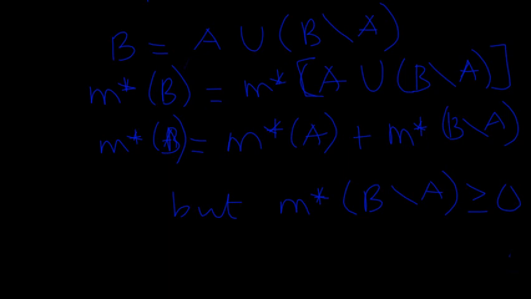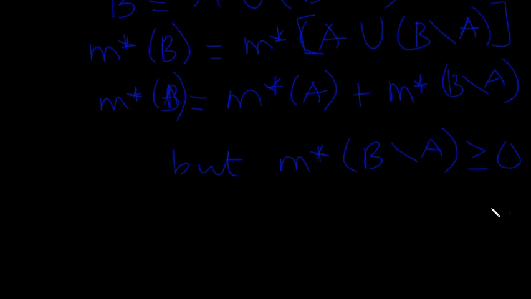Because the maximum set A will be when A is equal to B, and that's not what we are talking about. That is a subset of what we are talking about. So the outer measure of the complement of A in B is going to be greater than or equal to 0. Therefore, by the sub-additive rule, I can say that M star B is going to be greater than or equal to M star A.